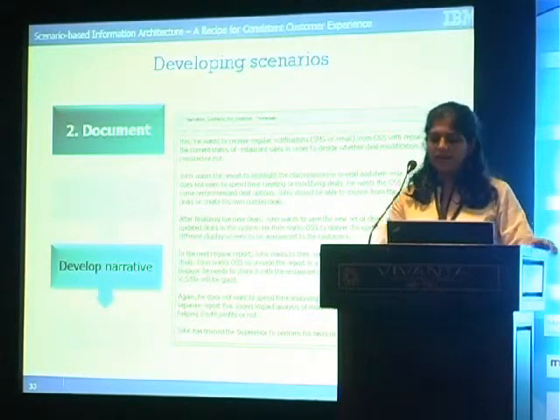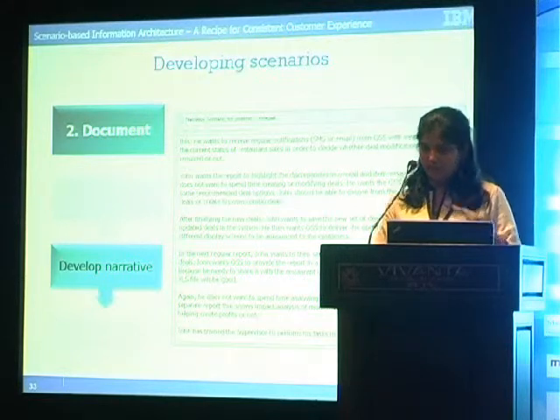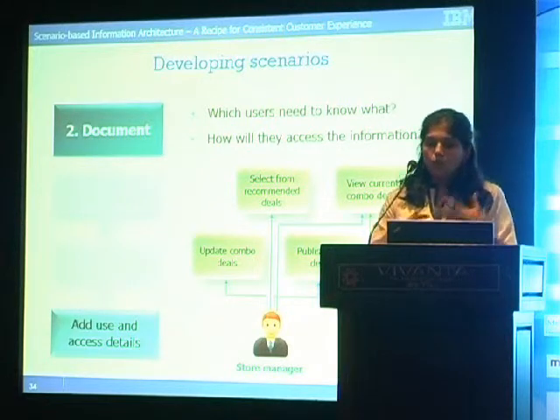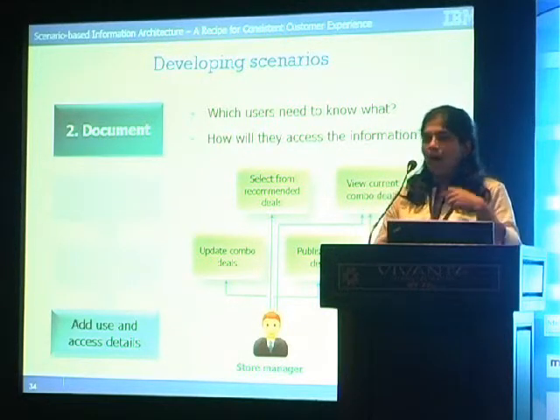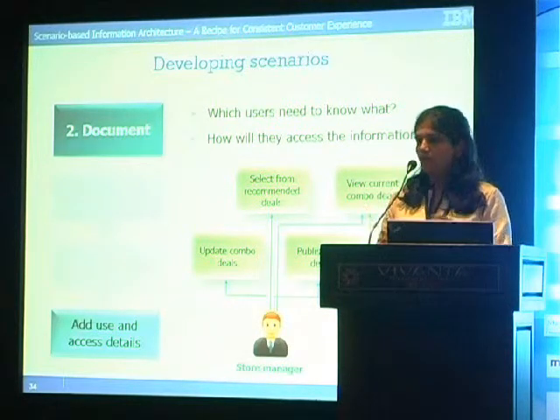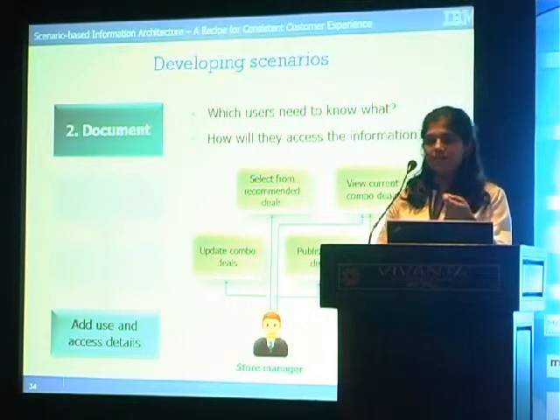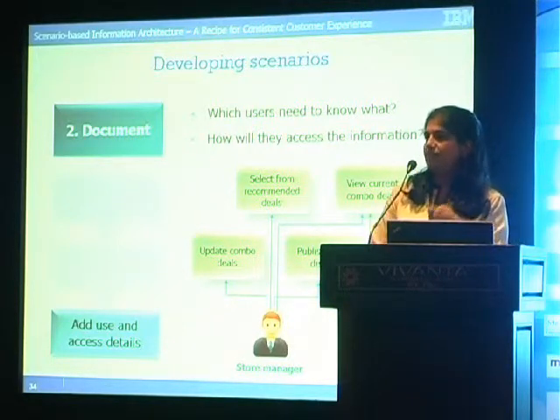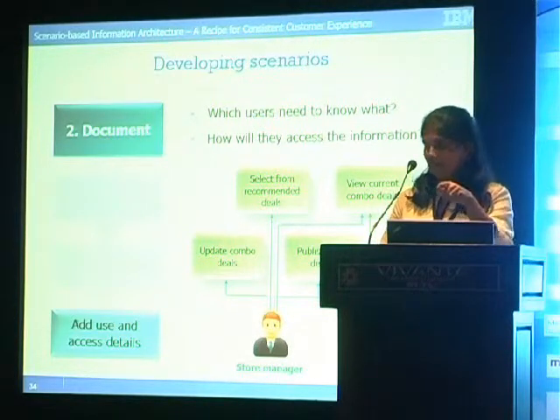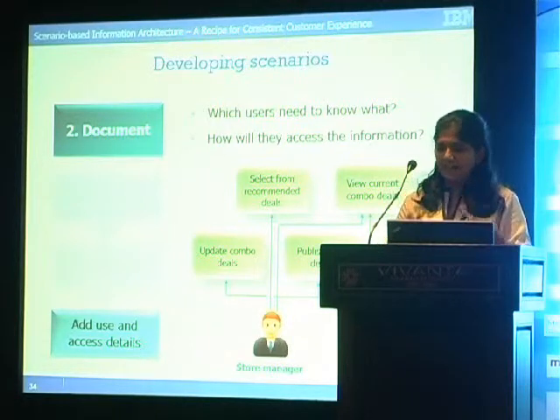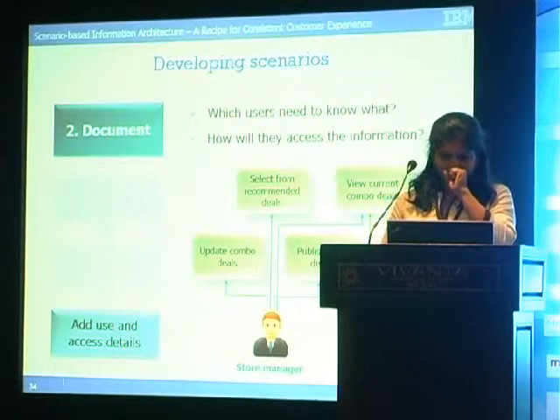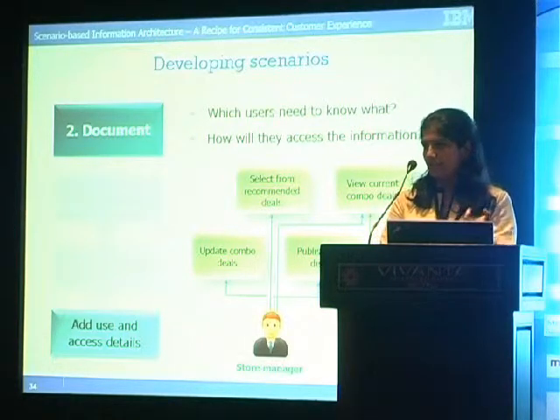Once you have the task scenario narrative with you, you would go ahead and add delivery details like use and access. Which users need to know what? Are there multiple tasks which many users will perform, or is it only specific to a user? The answers to these questions will help you understand whether it's a topic that goes to your user's guide or to your admin guide. Things like that. A use case diagram will directly give you what you want, a task flow. How will they access information is another thing that you may want to consider here.